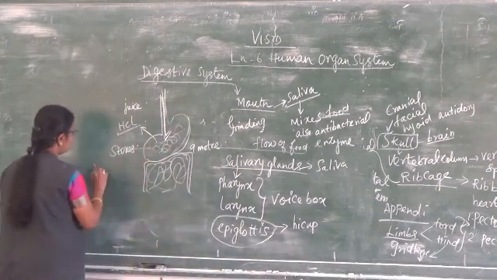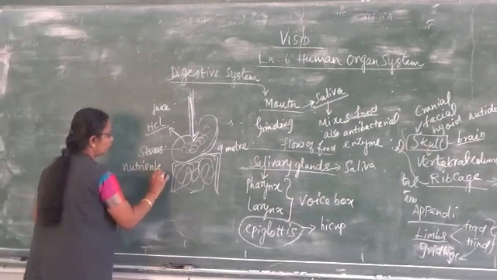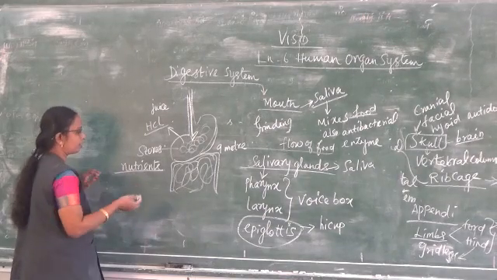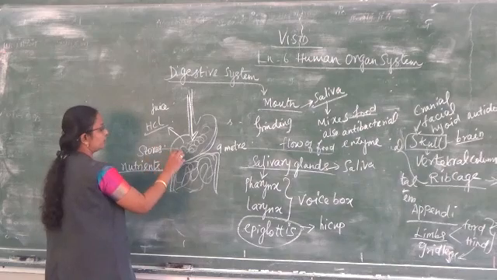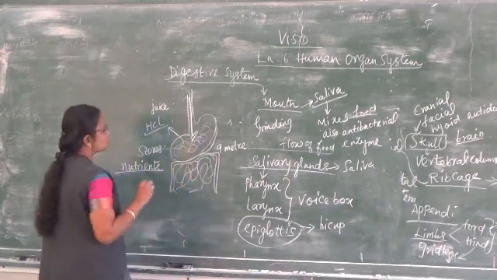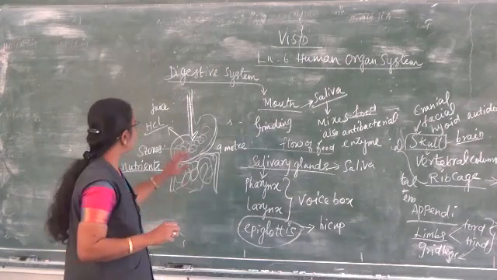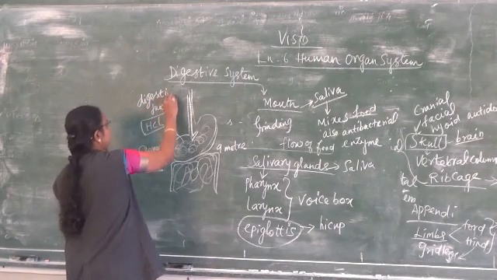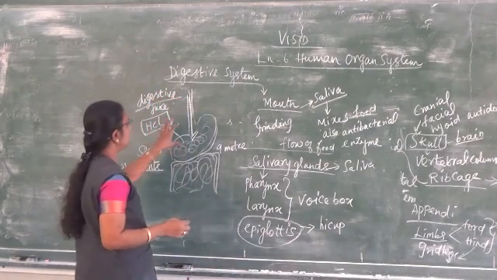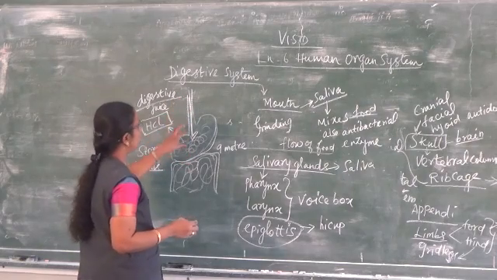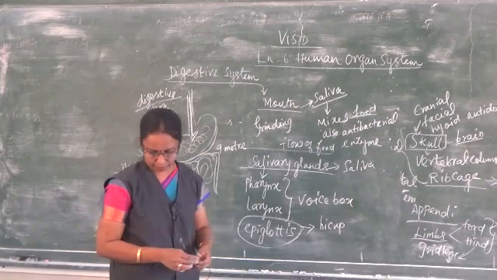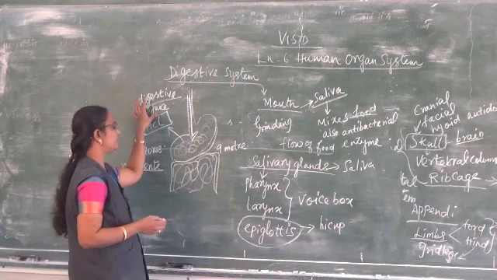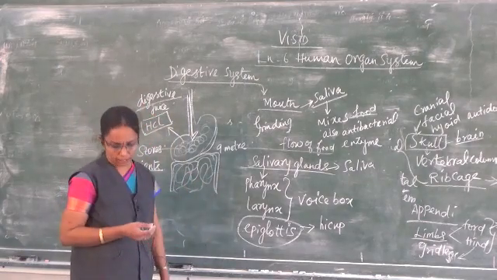It absorbs the nutrients from the food. The food we have taken contains many nutrients, that is carbohydrate, mineral, vitamin, fat, etc. All these enter and are absorbed by the stomach. So what does it contain? It contains hydrochloric acid, which is one of the digestive juices. They convert the food into useful nutrients, and it also contains many enzymes. Apart from hydrochloric acid, many digestive enzymes are also present inside the stomach.